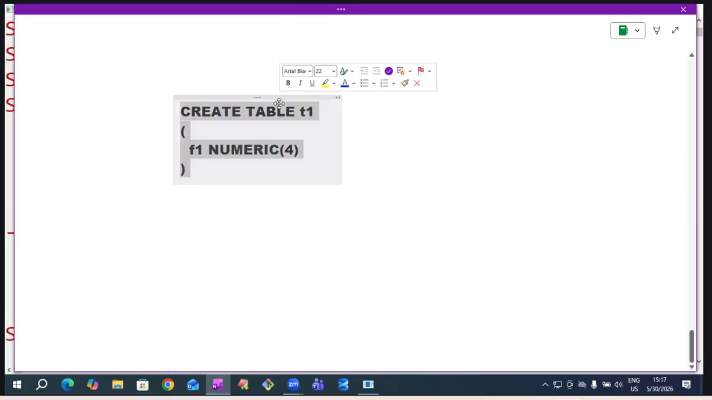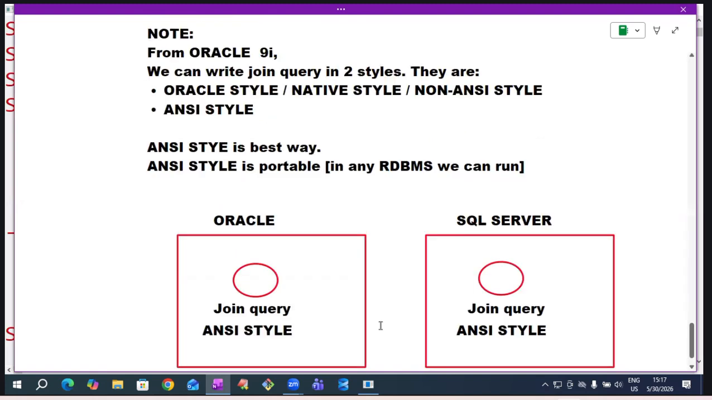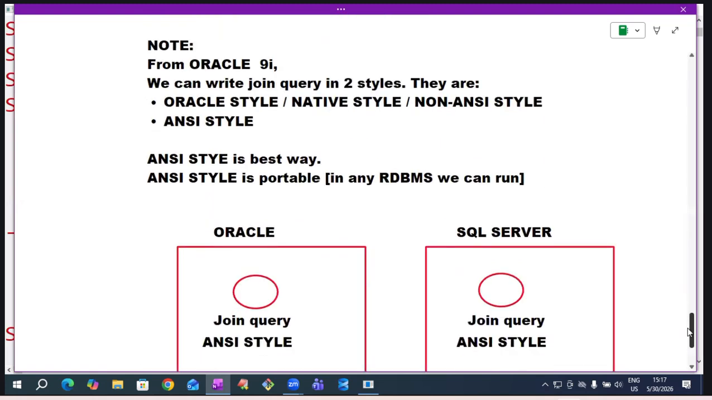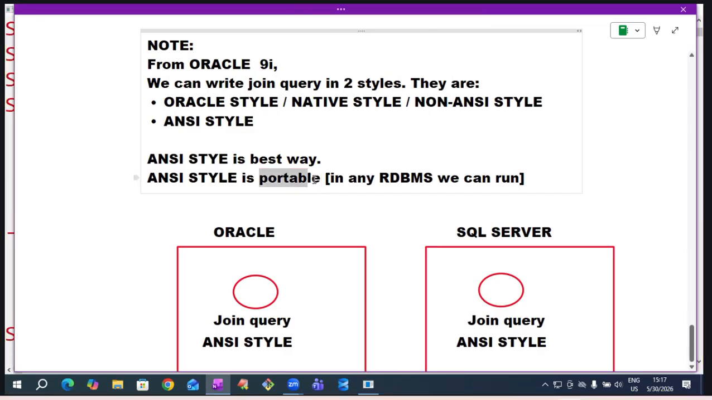That is why we should know about ANSI standards. If you learn ANSI style, the advantage is that you can run it in any RDBMS. Before Oracle 9i, only one style was there, Oracle style. From the 9i version onwards, we can write a join query in Oracle style as well as ANSI style. So ANSI style was added in 9i. I will explain both styles now. The importance of ANSI style is portability. Portable means you can run it anywhere.